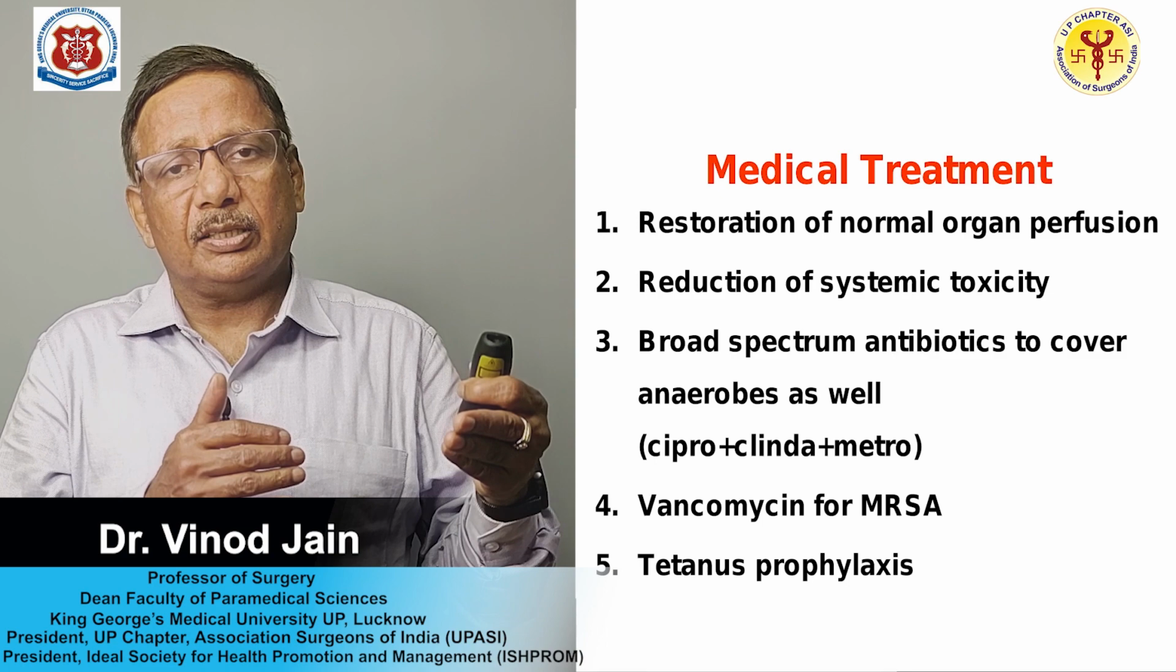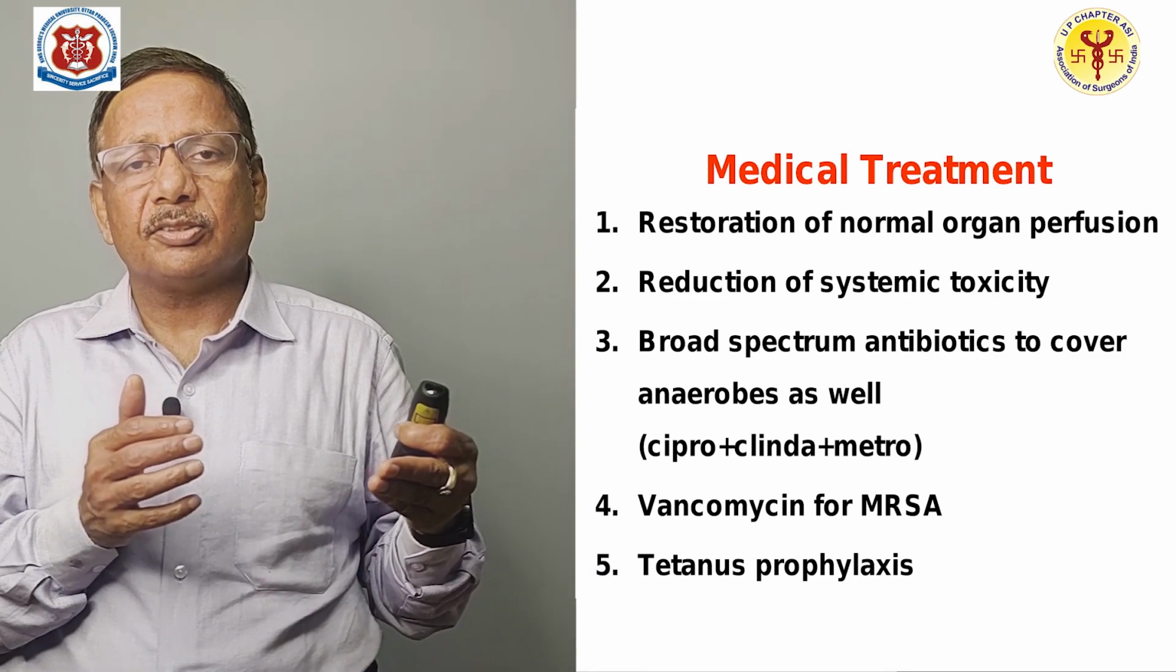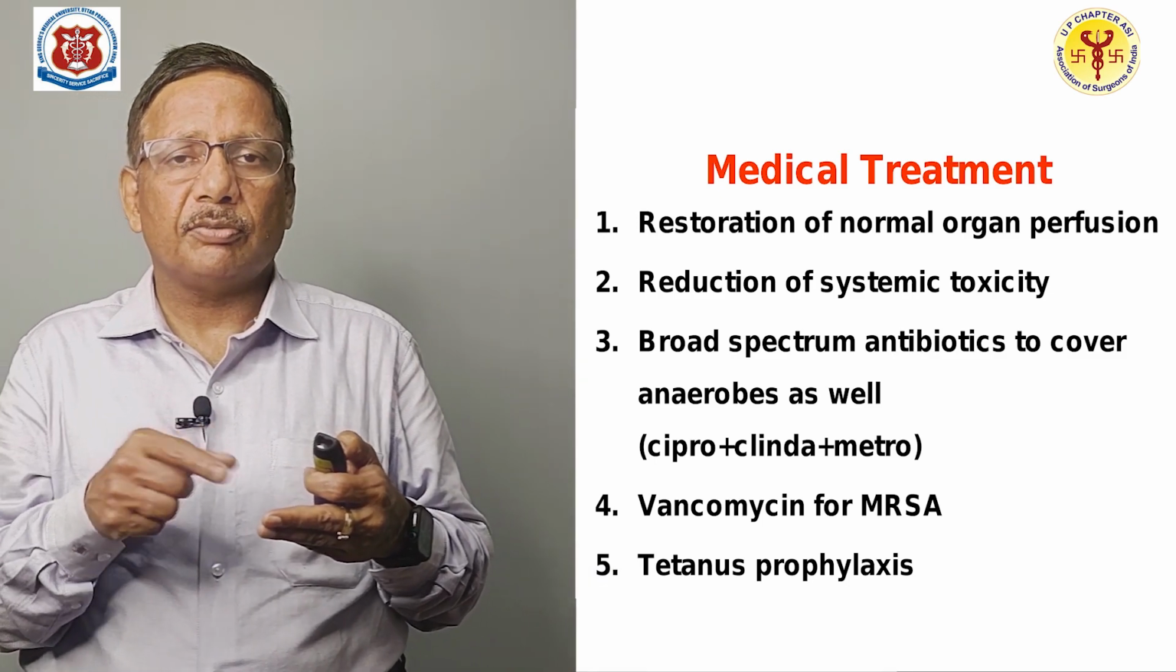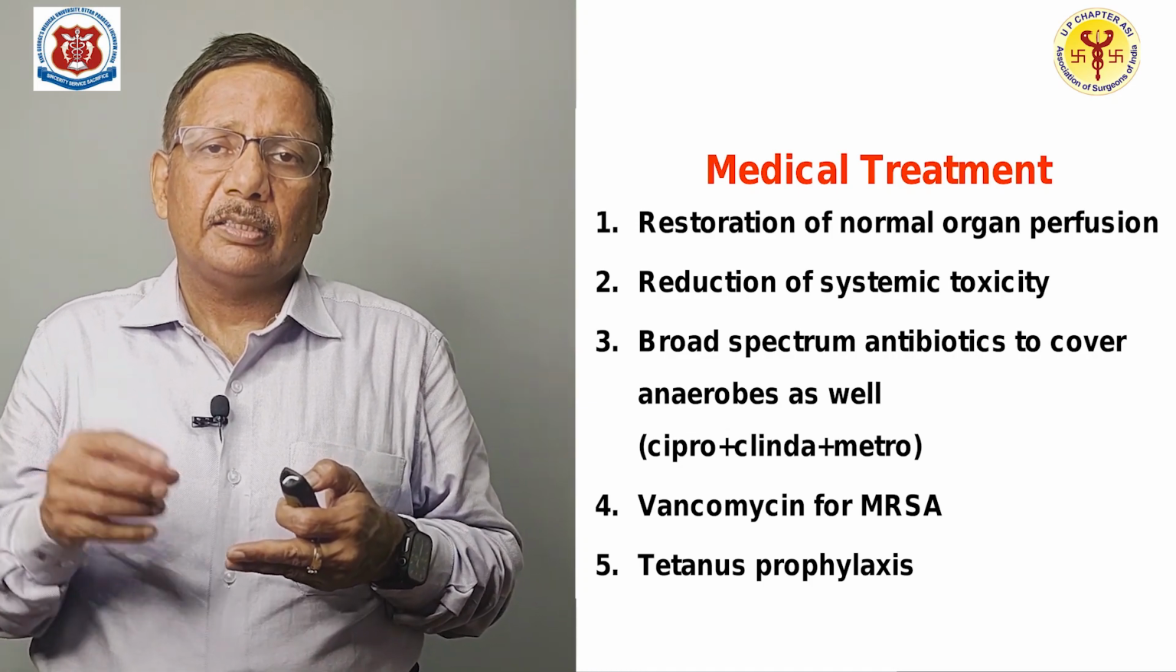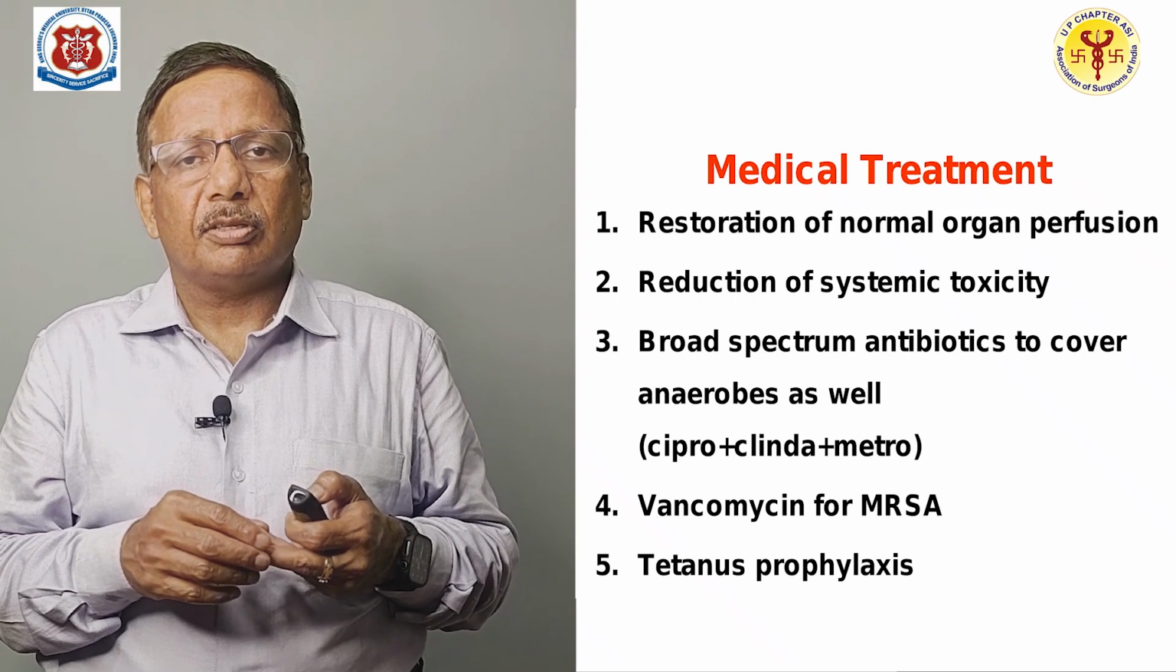If suppose you are getting MRSA in your culture, that is methicillin resistant Staphylococcus aureus, you need to give vancomycin in the proper dose, taking care of the kidney function. You need to give tetanus prophylaxis also in all the patients.